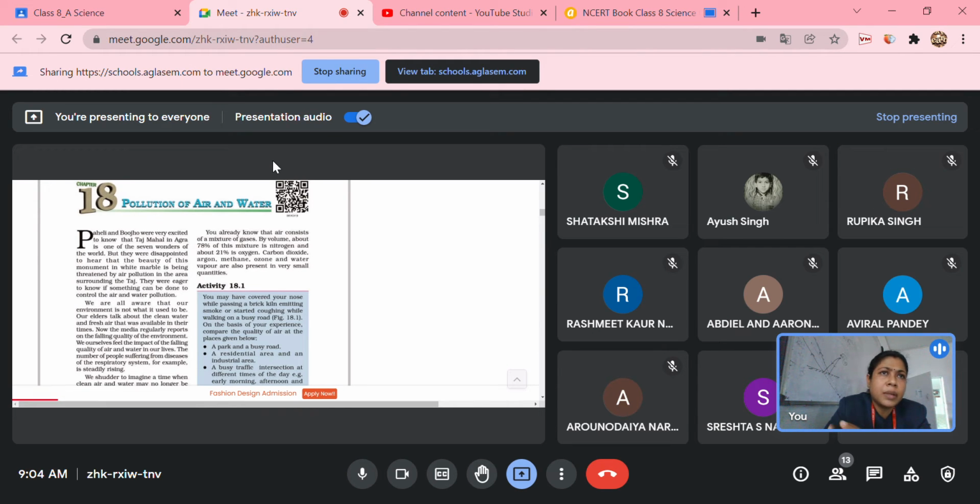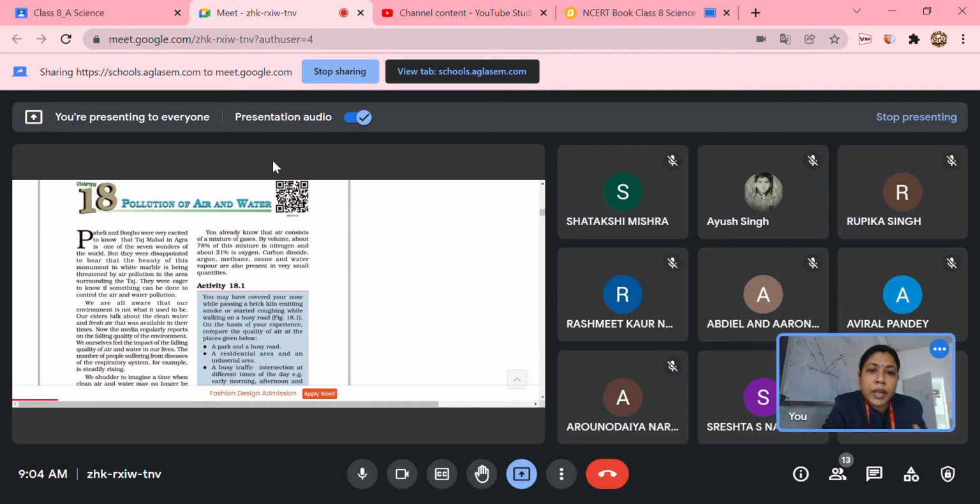So what is the composition? Can you tell me some chemicals? Carbon monoxide. Carbon monoxide, mostly coming from vehicles. You know that carbon monoxide has a very high affinity to combine with hemoglobin, more than oxygen. So if you're standing in traffic for an hour or two and everyone has the engine on, what will happen? CO2 and CO, carbon monoxide, will be liberated.